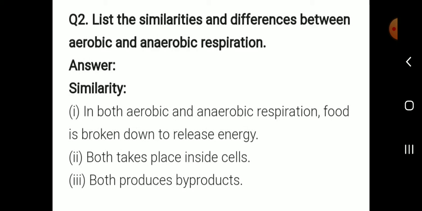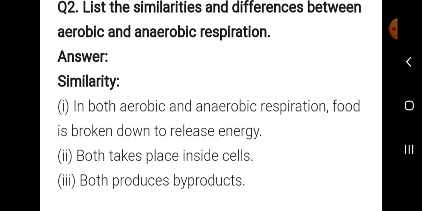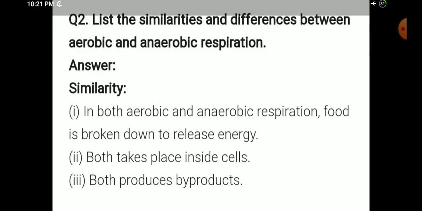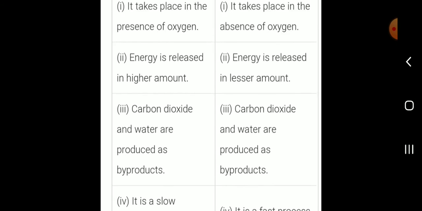List the similarities and differences between aerobic and anaerobic respiration. First, similarity. In both aerobic and anaerobic respiration, food is broken down to release energy. Both take place inside cells. Both produce byproducts. Difference: